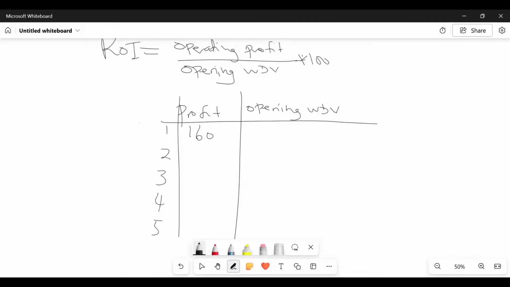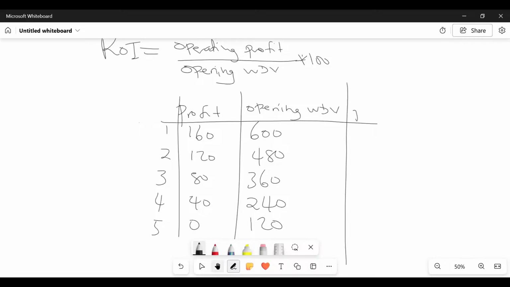Year 2. Year 3, 80. Year 4, 40. Year 5, 0. How about opening written down values? 600 here, 480 there, 360 there, 240 there, 120 like that.